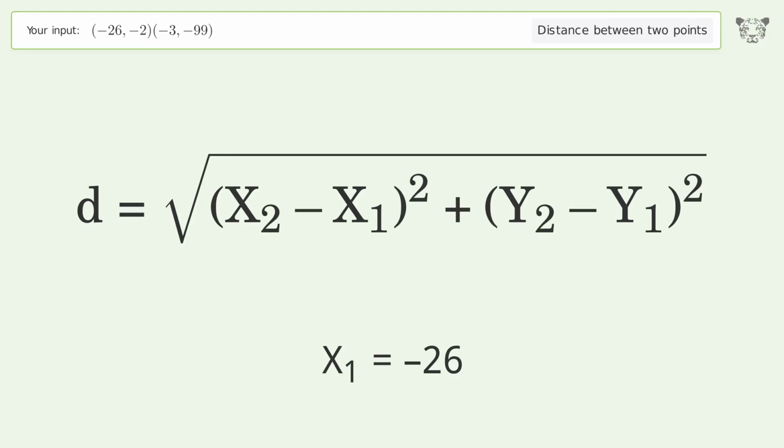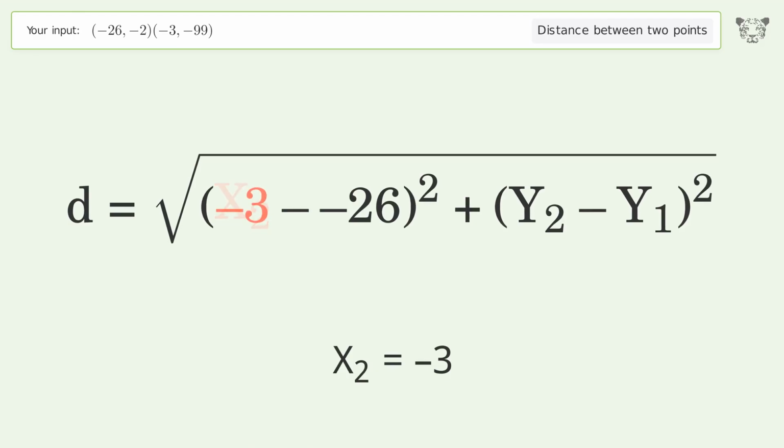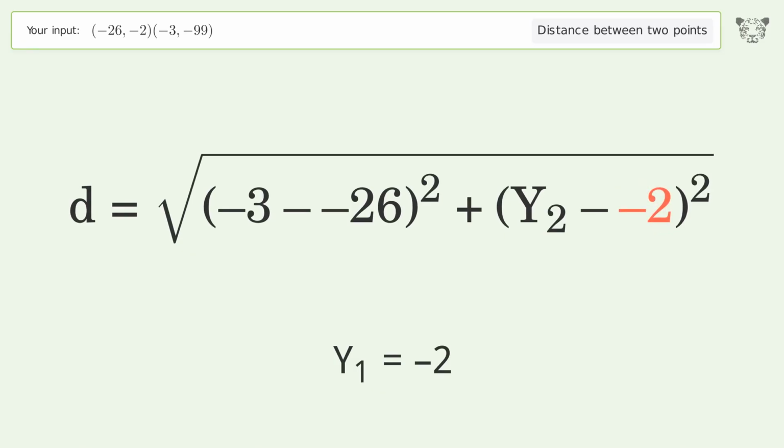x1 equals -26. x2 equals -3. y1 equals -2. y2 equals -99.